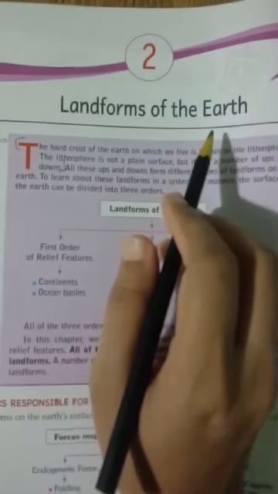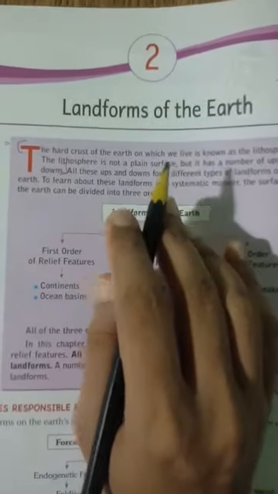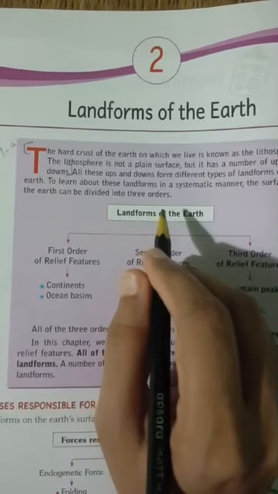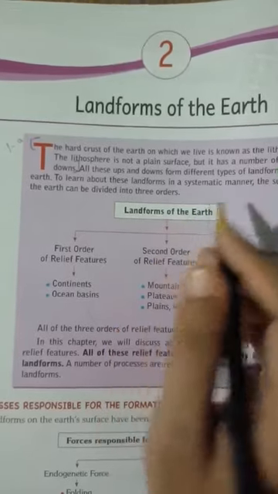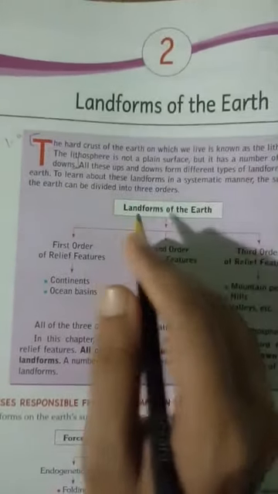Chapter 2, Landforms of the Earth. In this chapter we will study various landforms of the earth, such as plains, plateaus, valleys, and mountains. These are the various landforms that we see on earth.